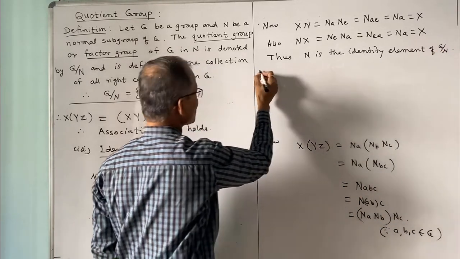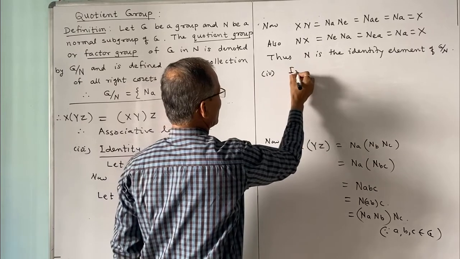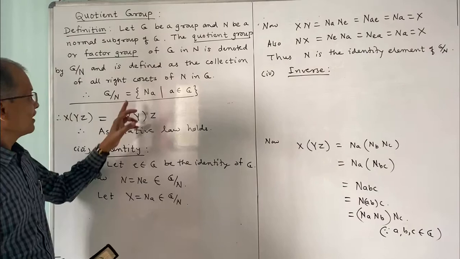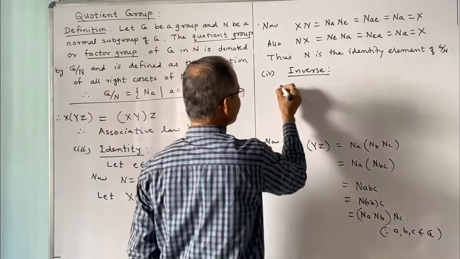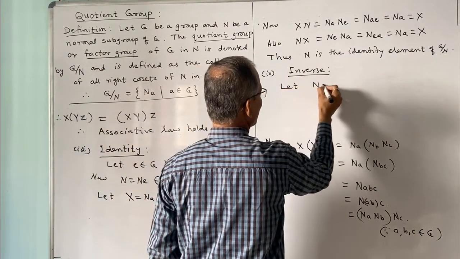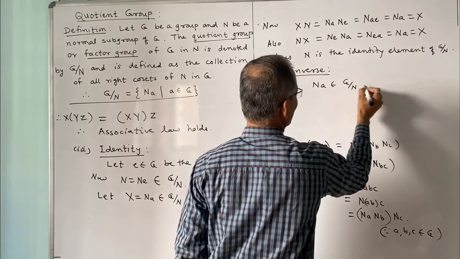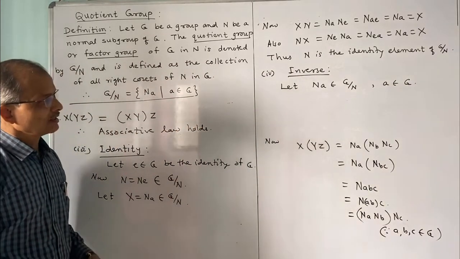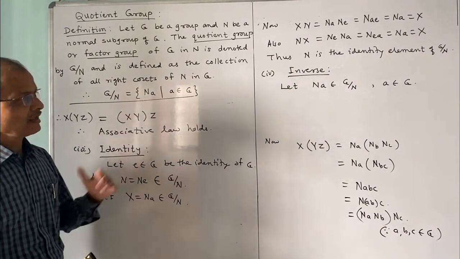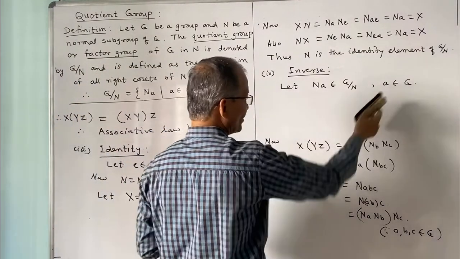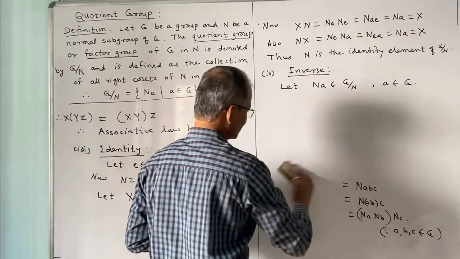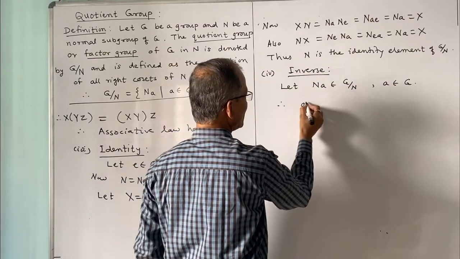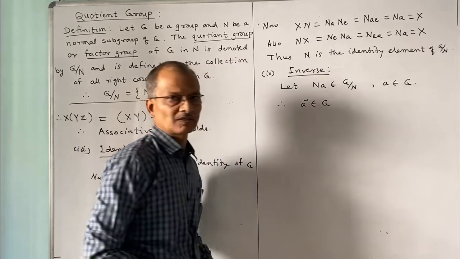And the last that remains is the inverse. Every element in G by N must have an inverse. So we shall consider Na belongs to G by N, a belongs to G. Now we shall have Na inverse also belongs to G by N, because a belongs to G, and a inverse belongs to G because G is a group.